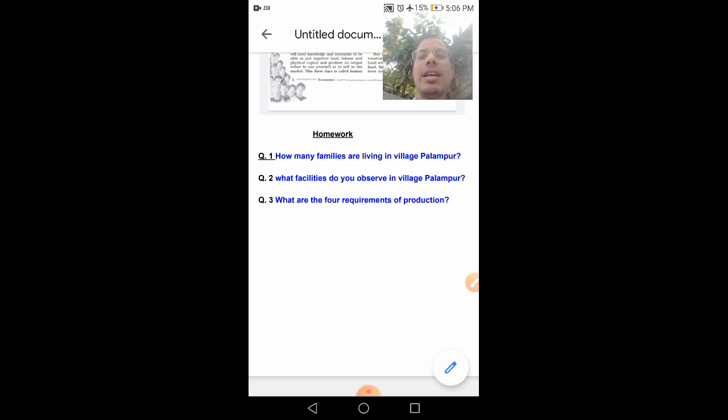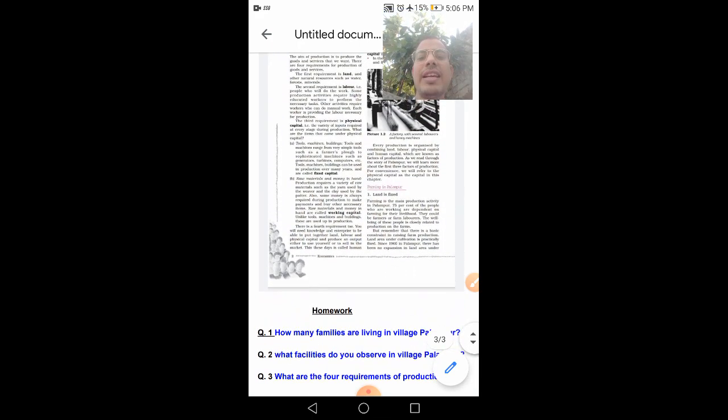You need to note down the answers to these 3 homework questions, and in the next class we'll discuss our next topic, that is land.